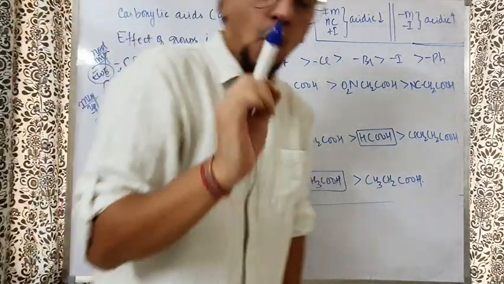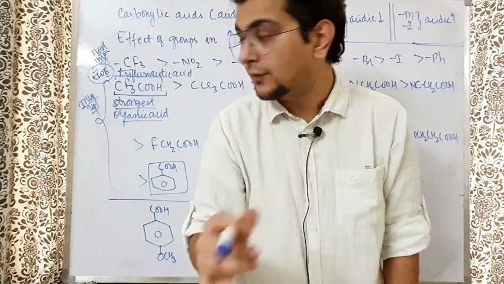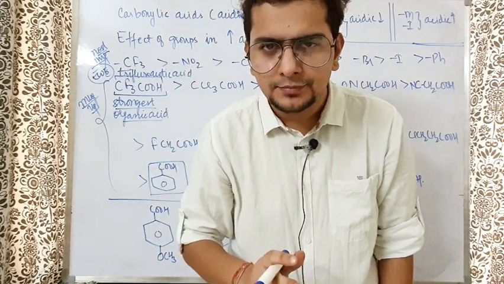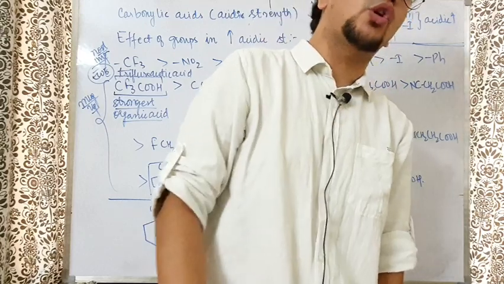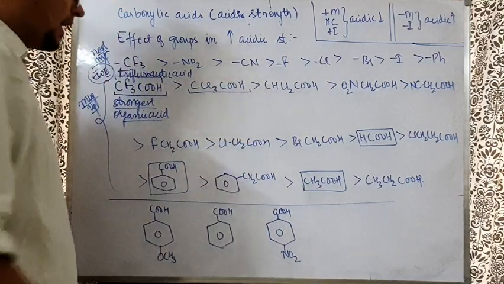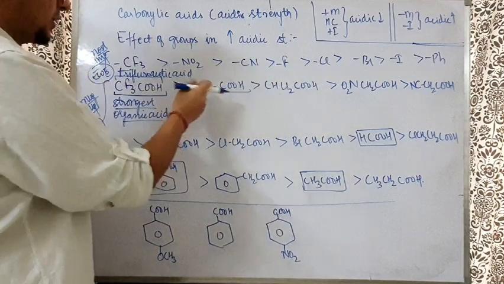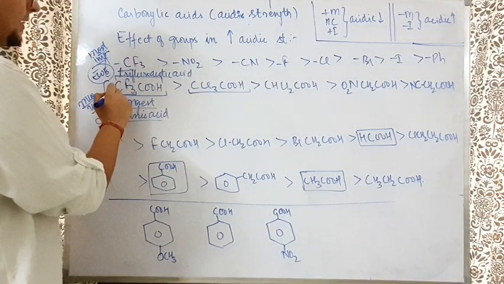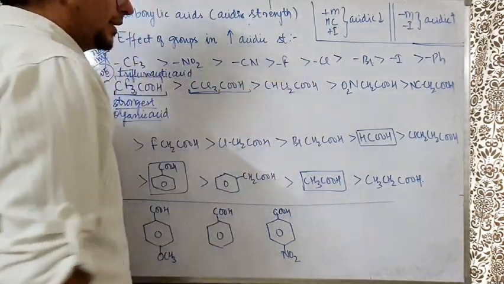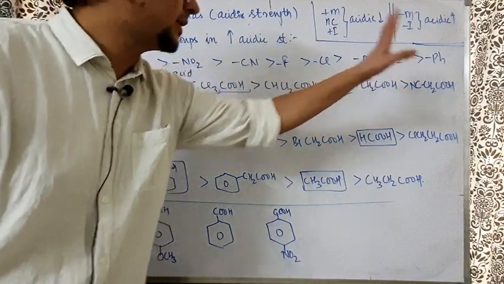So if you ever get organic acids in the options and they ask you the strongest acid, and if there is an option where CF3COOH is visible, blindly bhaiya you can bubble that. So understand, trifluoroacetic acid is the strongest organic acid. After that, trichloroacetic acid. After that, one Cl gone, one H came, so a little less acidic. Why? Because of the highest electron withdrawing CF3. After that, CCl3. After that, one hydrogen came, CHCl2. After that, NO2 comes. So NO2, CH2, COOH.